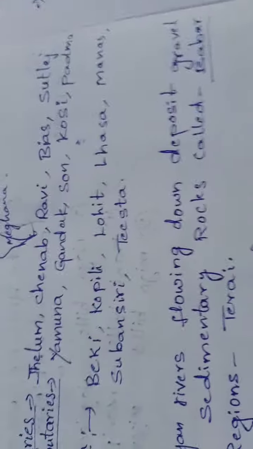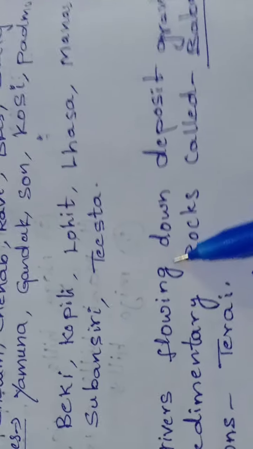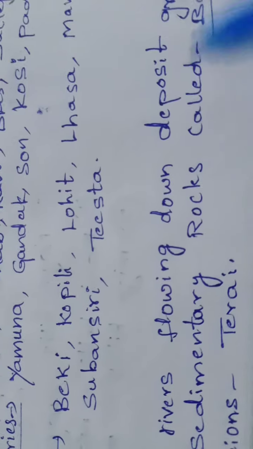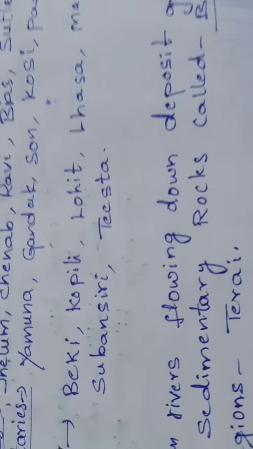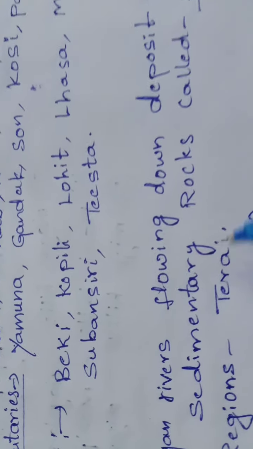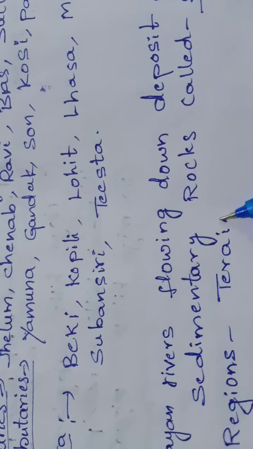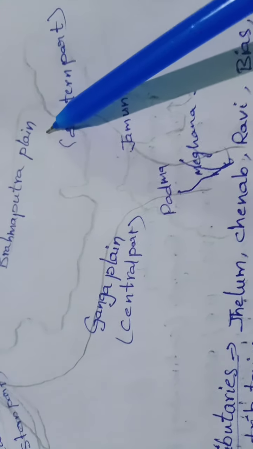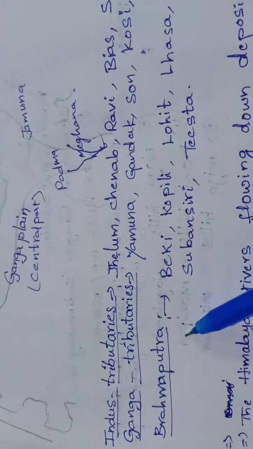Note this down: the Himalayan rivers flowing down deposit gravel, pebbles and sedimentary rocks, called Babar. The remaining marshy regions we call Terai. Once again, this is the Indus Plain, Ganga Plain and Brahmaputra Plain, with the tributaries of Indus, Ganga and Brahmaputra.